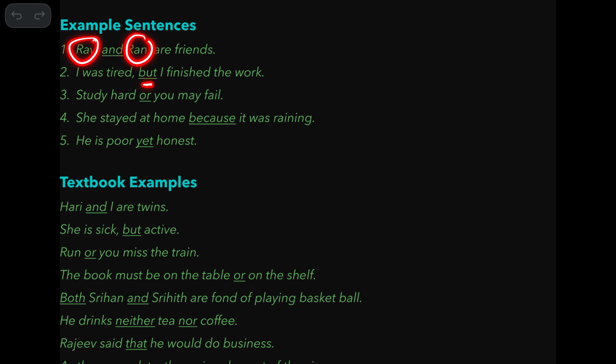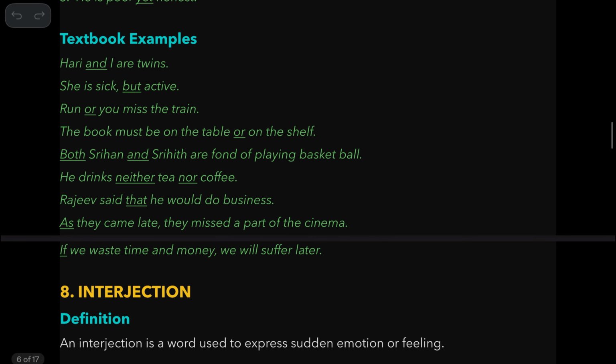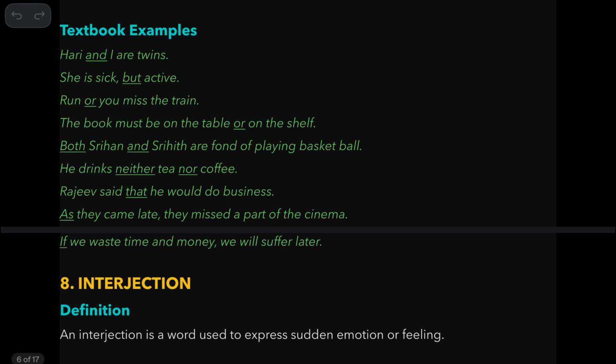Here, Ravi and Rani. Study hard or you may fail. See, this is one sentence, this is another sentence connected with the help of or. She stayed at home because it was raining. He is poor yet honest. So these are the two words that are connected here. So examples from the textbook: Harry and I are twins. She is sick but active.